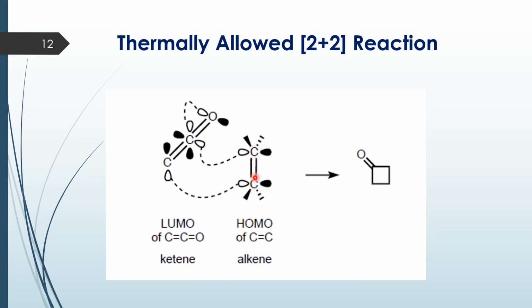You see this is the HOMO of the C=C. This is the LUMO of the ketene carbon. This is the sp carbon and this is the oxygen. Now you see here this is a bonding overlap, and with respect to the olefin it is a suprafacial overlap. Because of this pi bond the perpendicular approach is possible, and with respect to the ketene it is actually an antarafacial overlap. So in this case, because of this additional p orbital, the perpendicular approach is favored without any geometrical constraints, and that is why the 2+2 cycloaddition with ketene is favored.